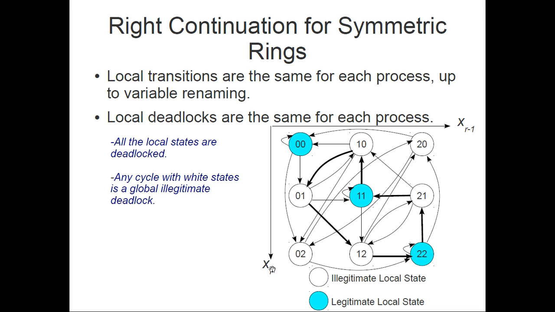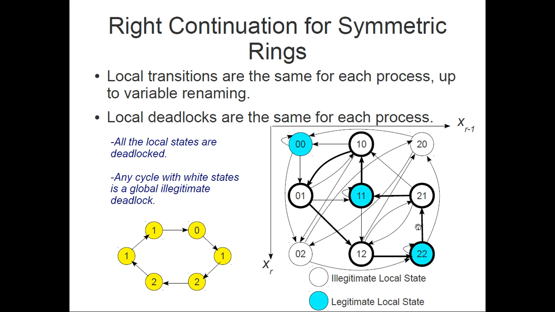So for rings, the situation is even better, because if the ring is symmetric, it means that every process has the same actions as its neighbor. So they have the same set of local deadlocks and the same set of local legitimate states. All we need to look for is a cycle in the local continuation relation. So if we could find a cycle over these deadlocks, then it means that this is a global deadlock. So we need to only consider the continuation relation over local deadlocks.